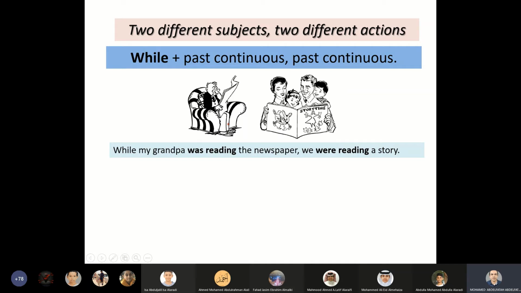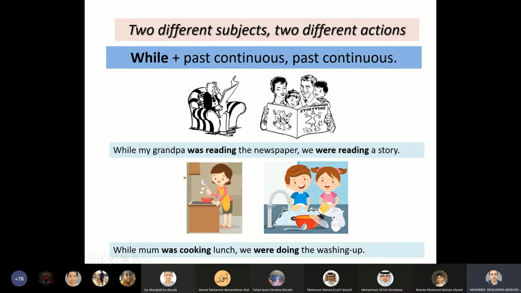Here, students, you can see the grandpa, he was reading the newspaper and the family were reading a story. Here you can see two different actions, two different situations, two different subjects. In this case, use while with the past continuous and the second part of the sentence also is past continuous. While my grandpa was reading the newspaper, we were reading a story. Past continuous, past continuous. Okay?